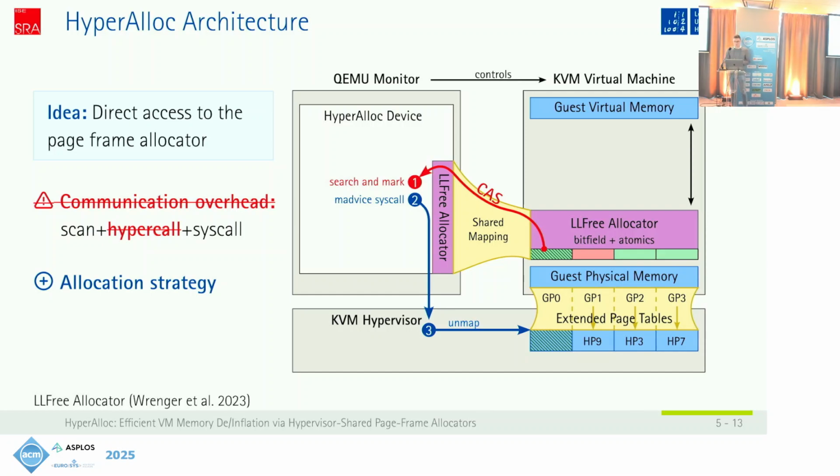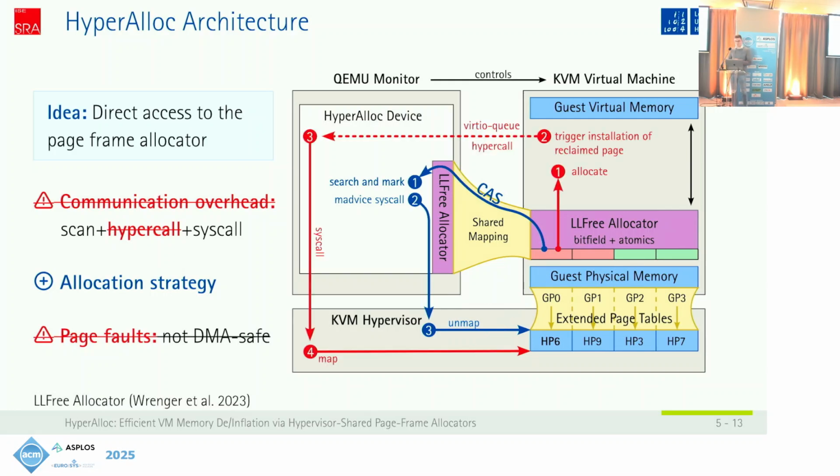And the other problem VirtIO Balloon has is that it relies on page faults when memory should be given back to the virtual machine. Every time you access a page that was reclaimed previously, you trigger a page fault, which in turn is handled by the hypervisor, and new memory is allocated and mapped. But the problem of page faults is that peripheral devices usually do not support page faults, so this entire mechanism does not work with device pass-through.